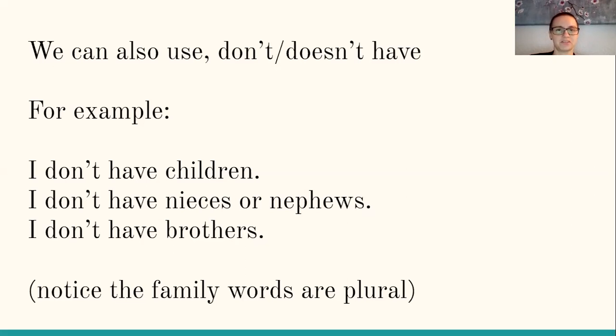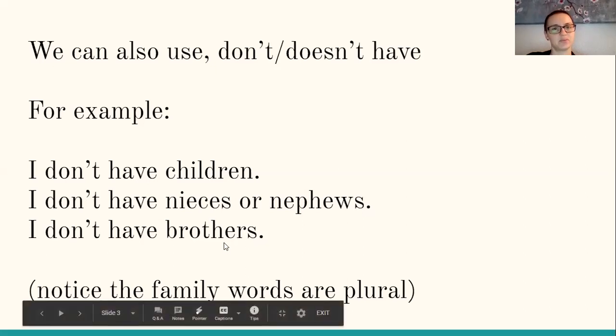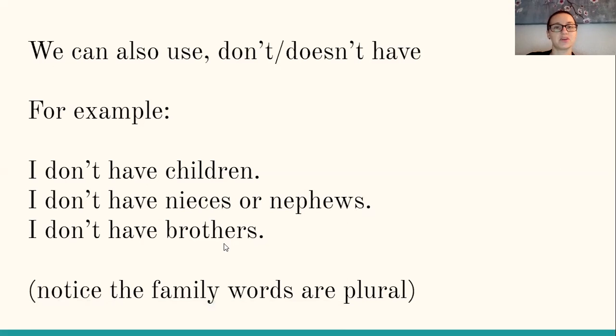One thing you will notice is that all the family words are plural. So family words, for example, children, I don't say I don't have child. I don't have children, plural, more than one, because we're speaking generally. I also say I don't have nieces, plural, not I don't have niece. I don't have nieces or nephews. Both of these are plural. And the last one, I don't have brothers, plural. Not I don't have brother, I don't have brothers, plural.